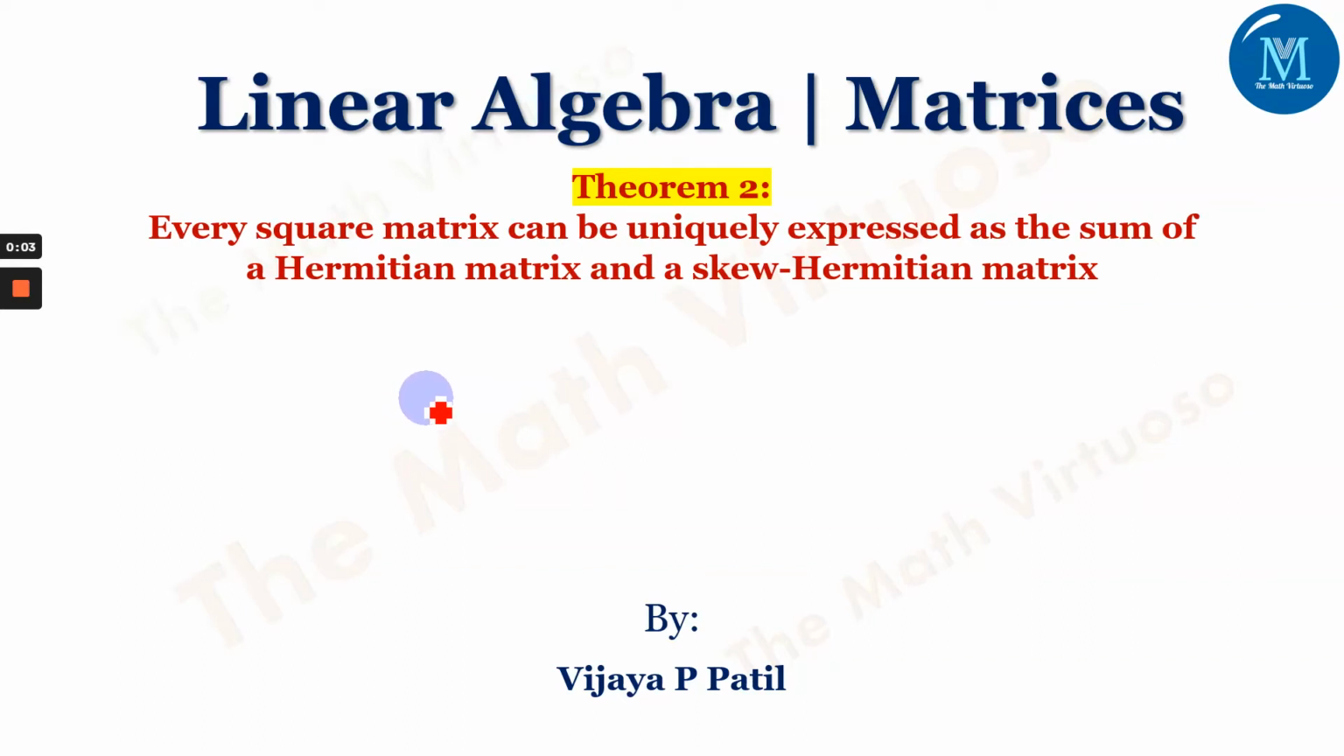Hello and namaste. In continuation of the linear algebra, we are dealing here with the topic matrices. Under that, we are going ahead with the theorems of square matrices, which is the second theorem. The statement says that every square matrix can be uniquely expressed as a sum of a Hermitian and a skew Hermitian matrix.